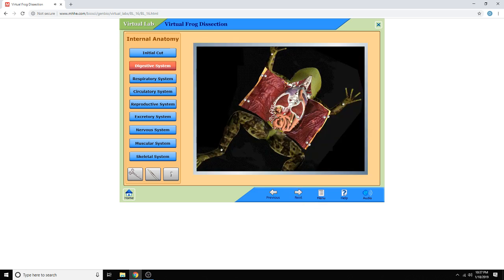The liver is the largest organ of the digestive system. It is located towards the anterior end of the body cavity and appears to have three portions, or lobes. The liver produces bile, a chemical that aids in the digestion of fat. The long, thick tube seen along the side of the liver is the stomach. The stomach is the first organ in the frog where chemical digestion of food takes place. Its anterior end connects to the esophagus, while its posterior end connects to the small intestine.